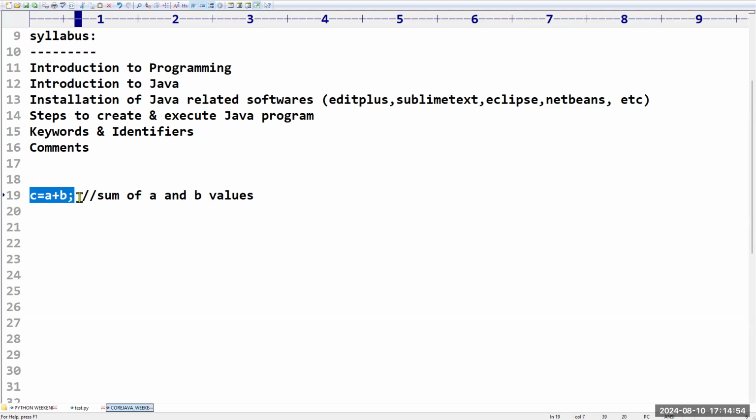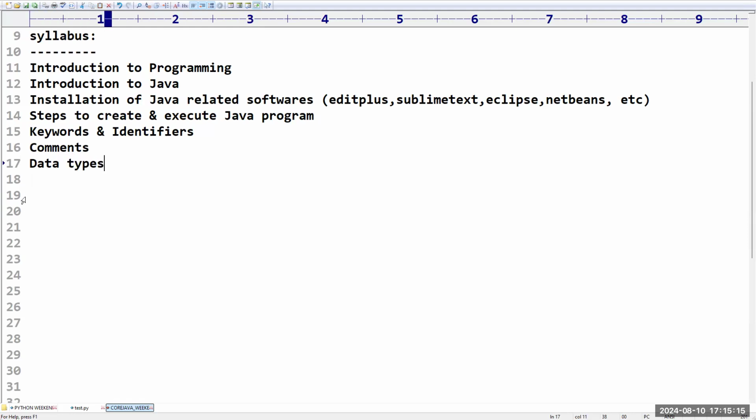And even for your reference purpose, it will be good. That's why it is always good programming practice to write comments. How to define comments, what are the different types of comments, what is meant by annotation, what is meant by comment, all these things we are going to see. Next, and after that, data types.